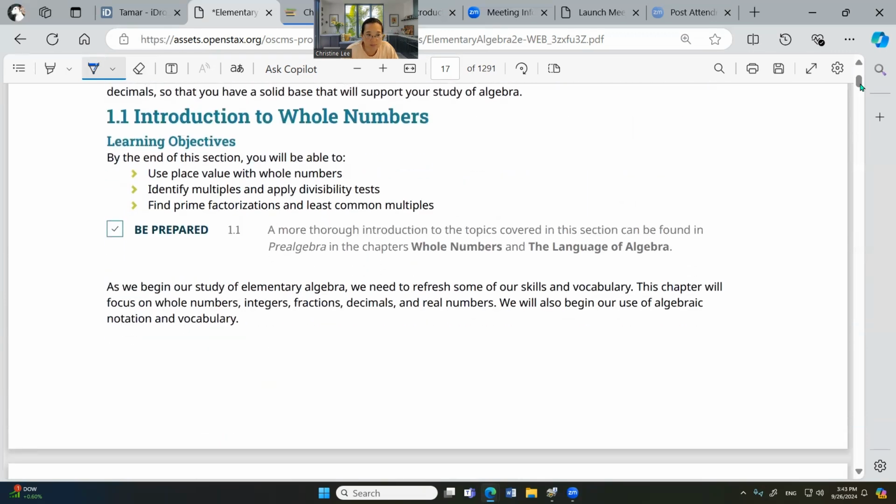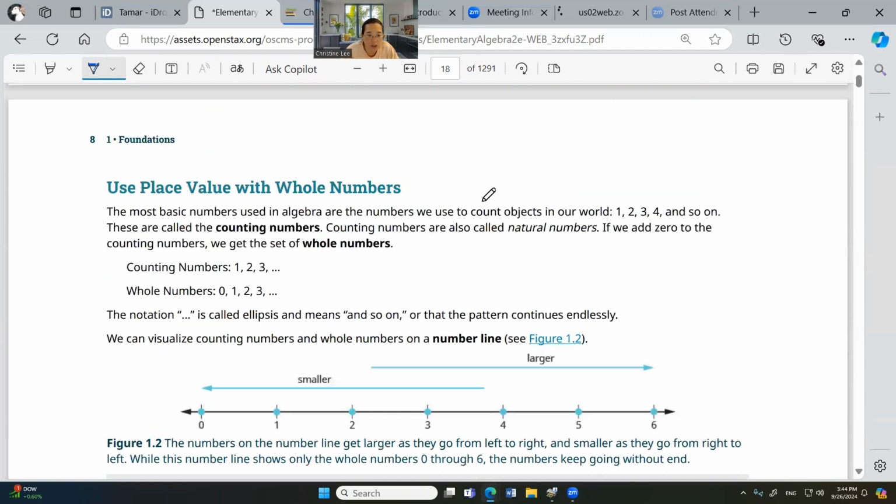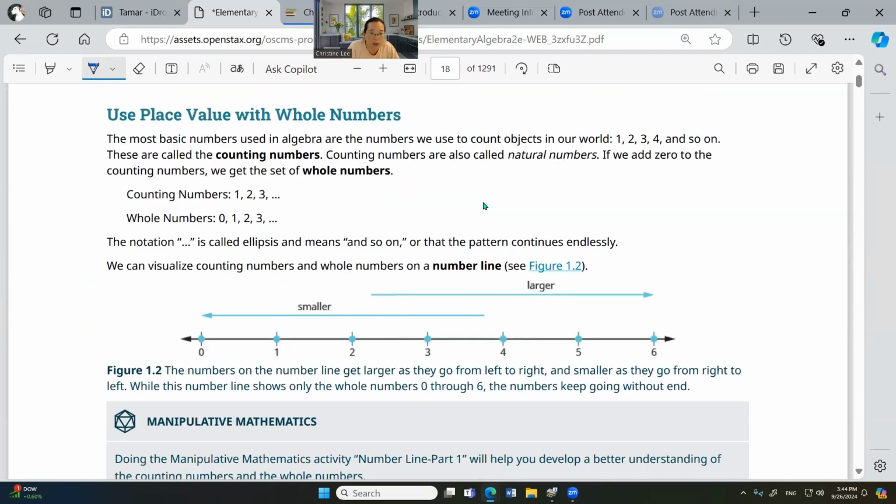Okay. So here it says, Introduction to whole numbers. What is a whole number? Here it says a whole number is 0, 1, 2, 3. This is called a whole number. And what is counting? Counting is counting stuff, like counting 1 car, 2 cars, 3 cars. You count, so counting starts from 1. And a whole number starts from 0.